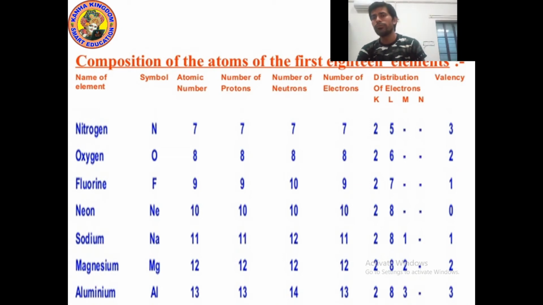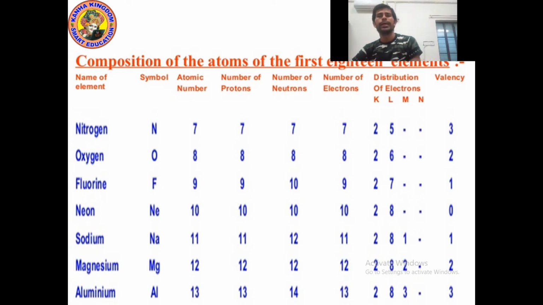Now what will be the valency of fluorine? The valency of fluorine is 1. How? Because in the L shell we can fill maximum 8 electrons, and valency means the combining capacity of an atom of an element. Fluorine has 7 electrons. It cannot lose 7 electrons because 7 is more. In the L shell we can fill maximum 8, so it needs only 1 electron. So why will fluorine lose 1 electron? It will gain 1 electron, so the valency will become 1.